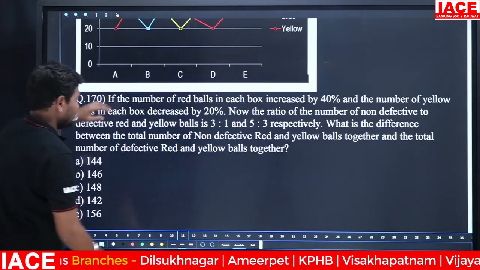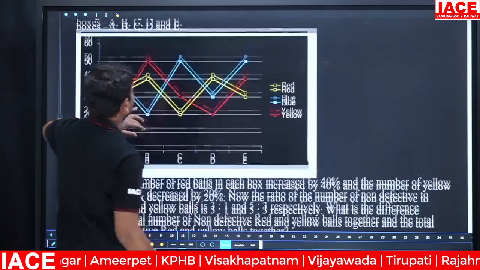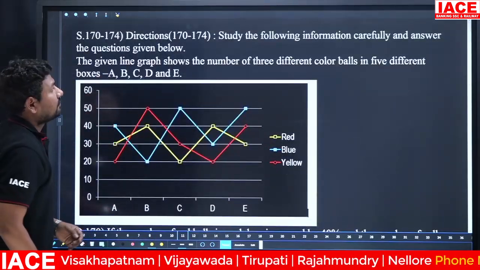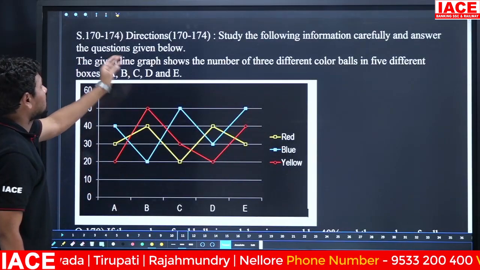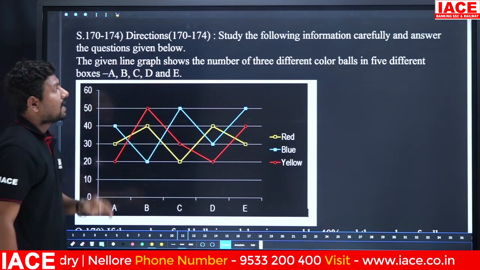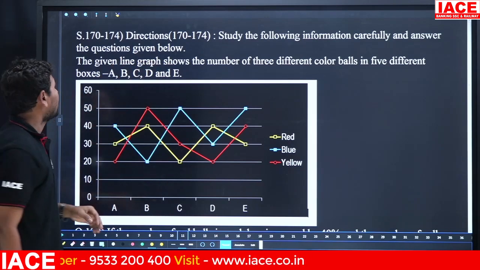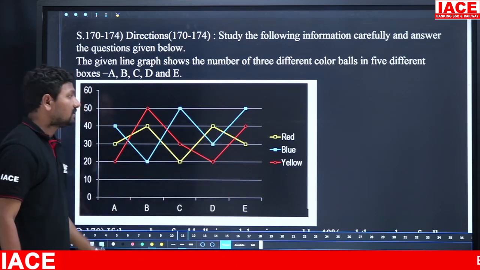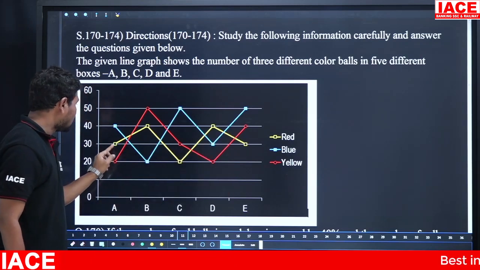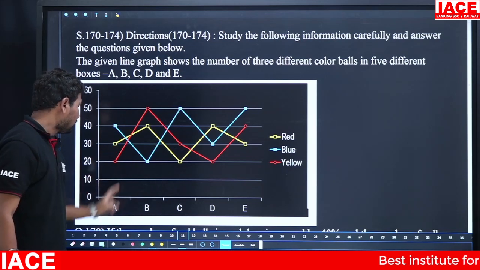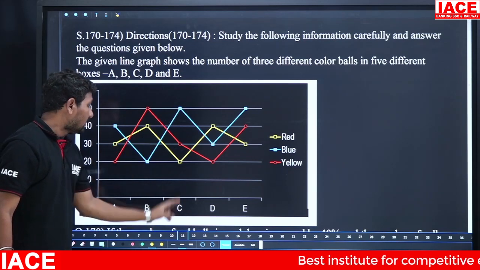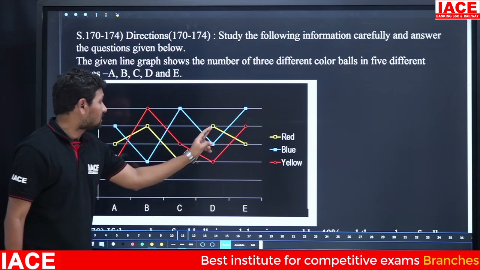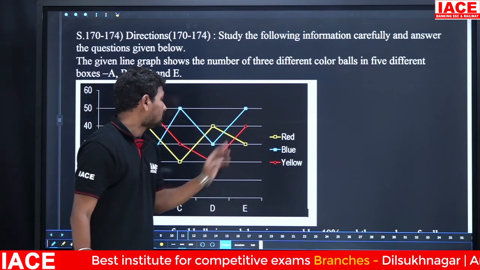Next we have data. Study the following information carefully and answer the questions given below. The given line graph shows the number of 3 different color balls in 5 different boxes, A, B, C, D, E. Red, blue, yellow are clearly mentioned. For red color we have to focus on red. A red balls is 30, B red balls are 40, C red balls are 20, D red balls are 40 and E red balls are 30.